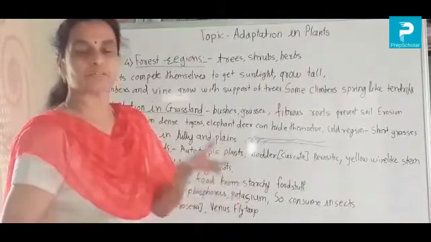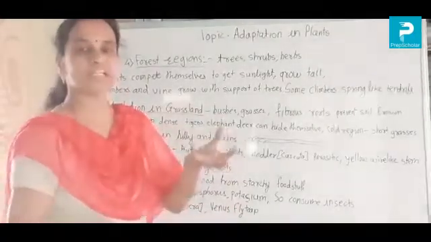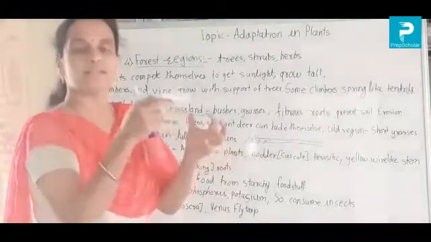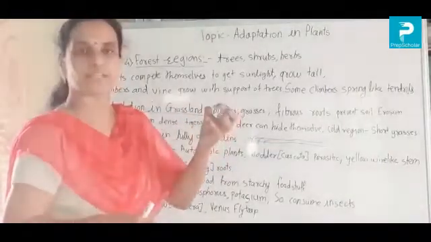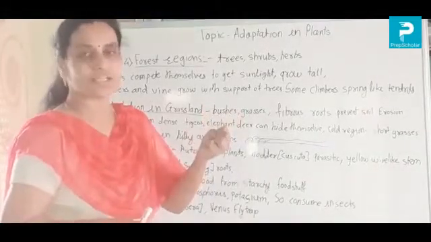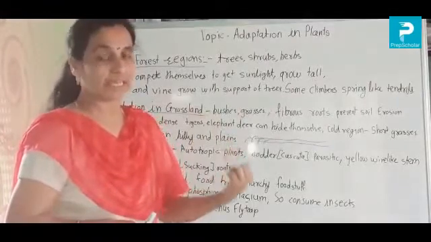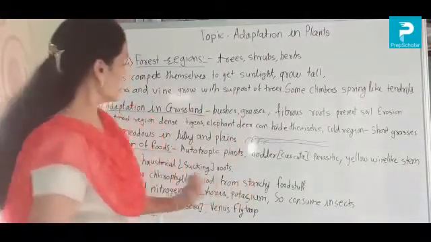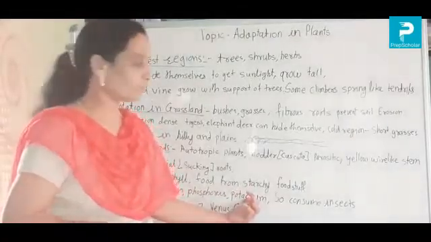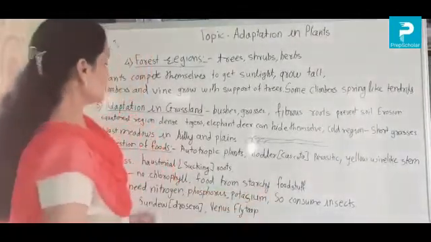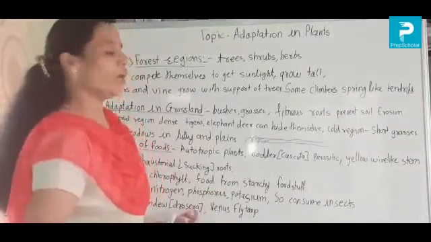Some flowers are so sticky and so attractive that insects automatically come and sit on their flowers, and after some time that flower closes, and in this way it consumes the insects and completes its need of nitrogen, phosphorus and potassium. Which plant is that? That is sundew. The plant's name is sundew, means Drosera.